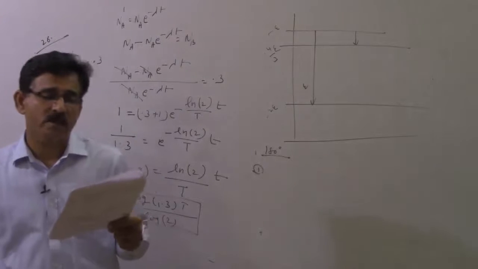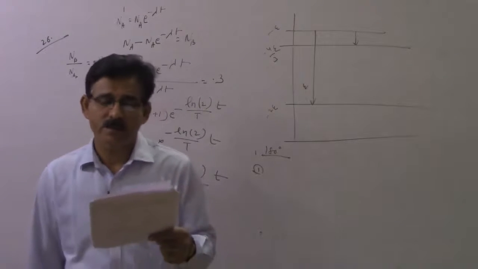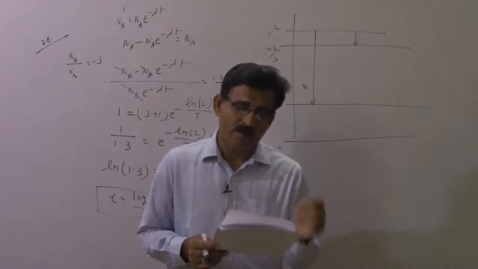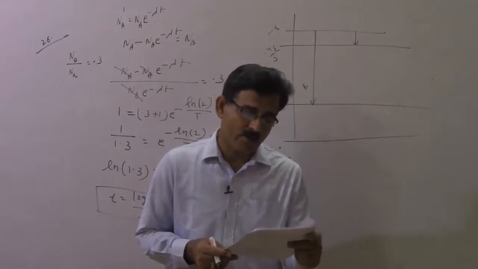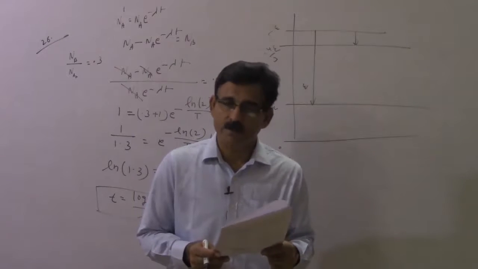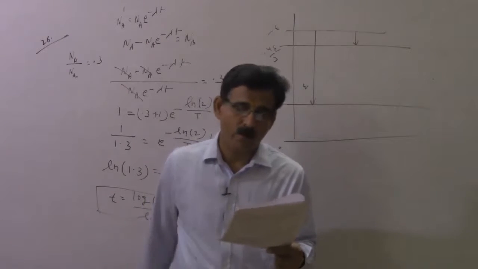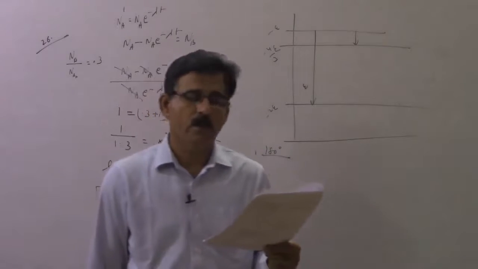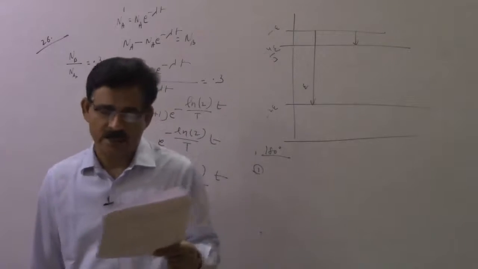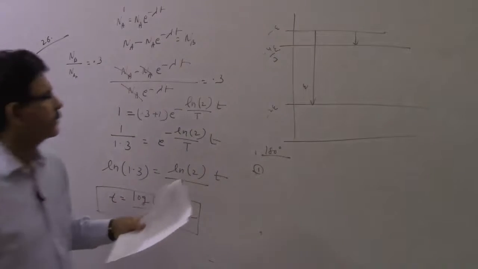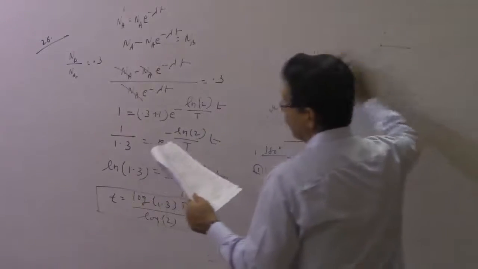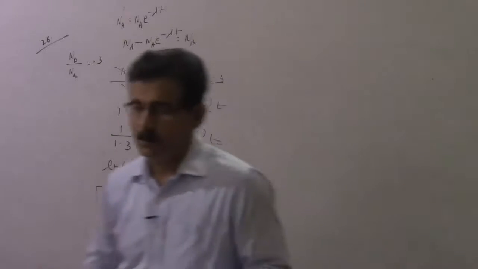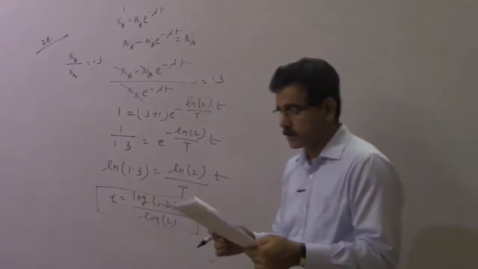29th question. Which of the following statements is false? The Wheatstone bridge is most sensitive when all 4 resistors are of the same order. That's true. In a balanced Wheatstone bridge, if the cell and galvanometer are exchanged, the null point is disturbed. It is not disturbed, so this statement is false. A rheostat can be used as a potential divider, true. Kirchhoff's second law is based on energy conservation, a fact. So the correct option will be option number 2.